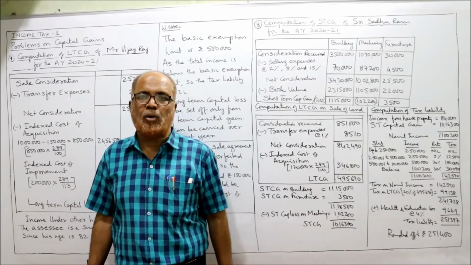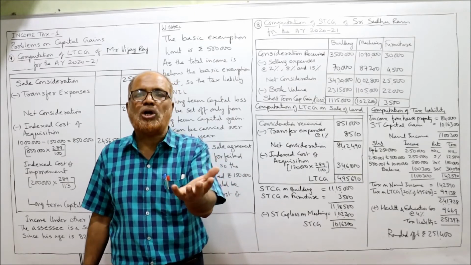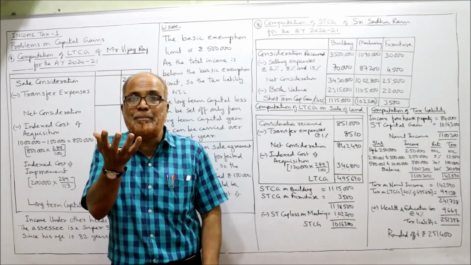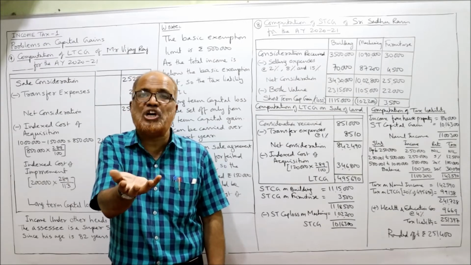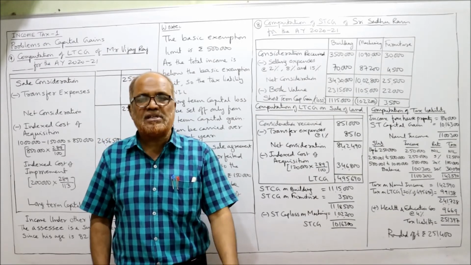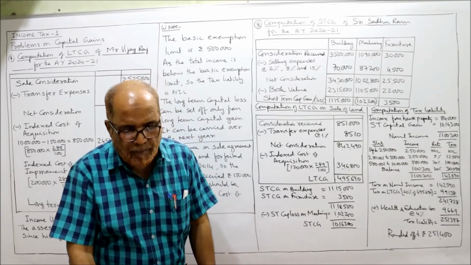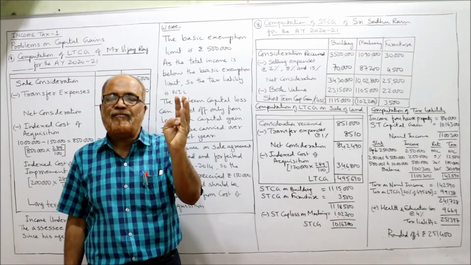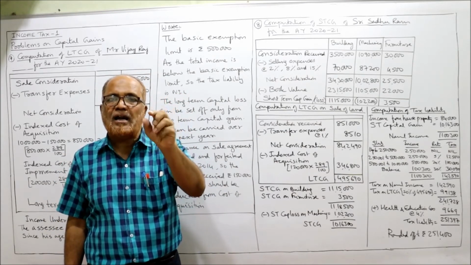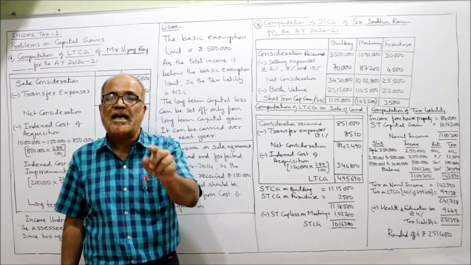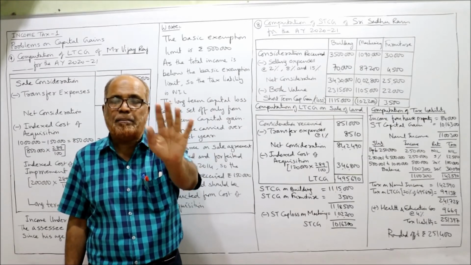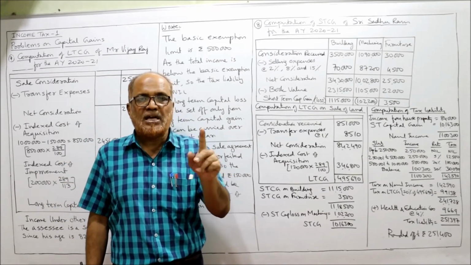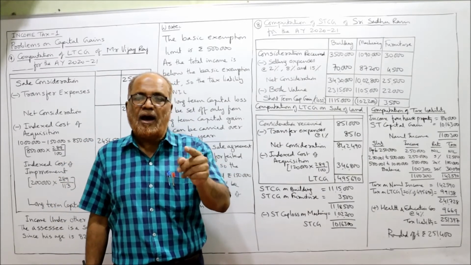कितने भी साल hold कर लो, it will be a short-term capital gain. It will be a short-term because it's a business assets, depreciable business assets. Now we'll see which are the depreciable business assets. Building, machinery, furniture. These 3 are depreciable assets. Land is not a depreciable asset according to income tax provisions. No depreciation is allowed on land.